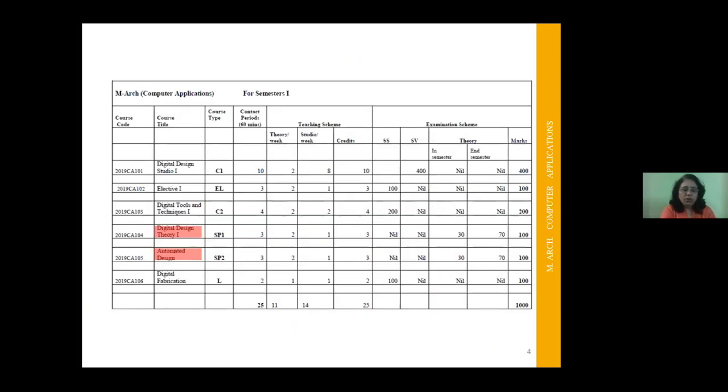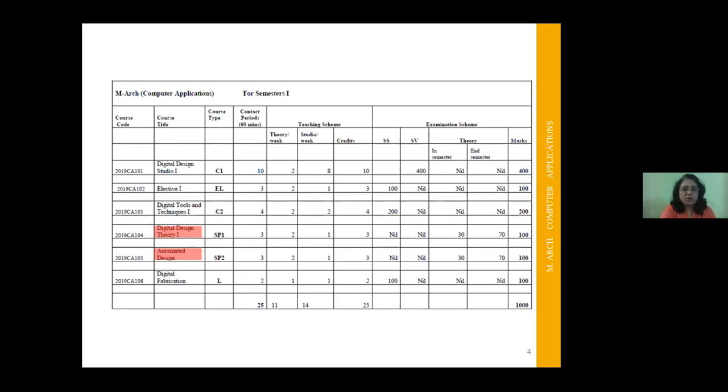I'll show you a few glimpses of the syllabus. All this is made up of 4 semesters. The first semester is made up of 6 subjects, and the total credits are going to be 25 credits. Out of 6 subjects, 2 subjects are theory subjects. The rest of the subjects are going to be sessional.